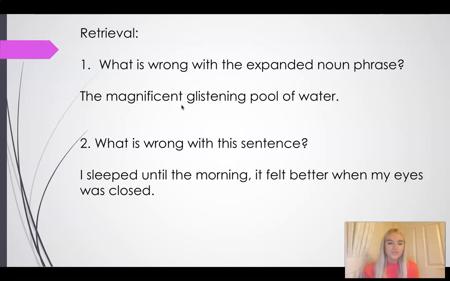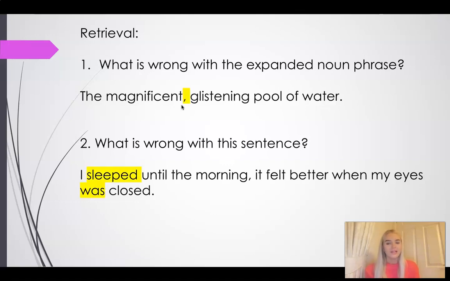Number 2, what is wrong with this sentence? So let's read it out loud and think, what words do I need to change? I slept until the morning. It felt better when my eyes was closed. Oh, what words are incorrect here? I slept until the morning. That's not right. No, we don't say slept, do we? What do we say if we're thinking of the past tense? We say slept, don't we? Fantastic. It felt better when my eyes was closed. That's not correct. What should it be? Were. Well done.